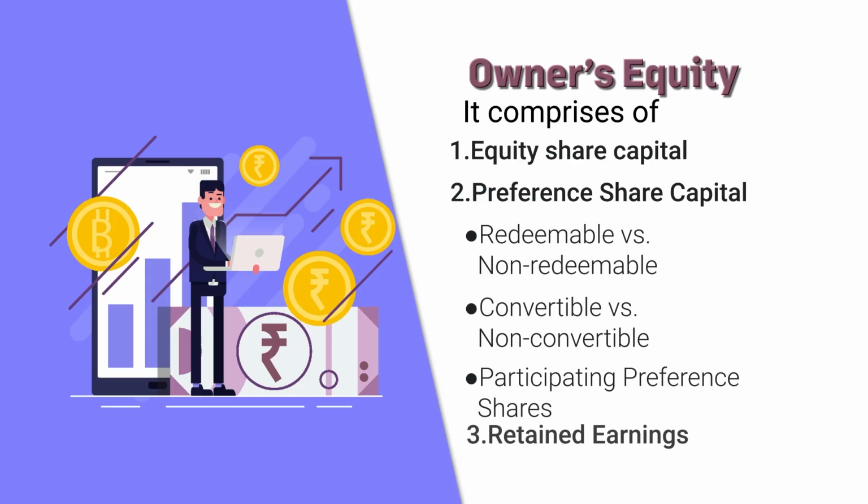Then the third kind of capital from the owner is retained earning. Retained earning means that quantum of profit which is not distributed as dividend among the shareholders, instead it is reinvested in the organization. It is withheld in the organization for the purpose of reinvestment. So that also becomes part of owner's equity.